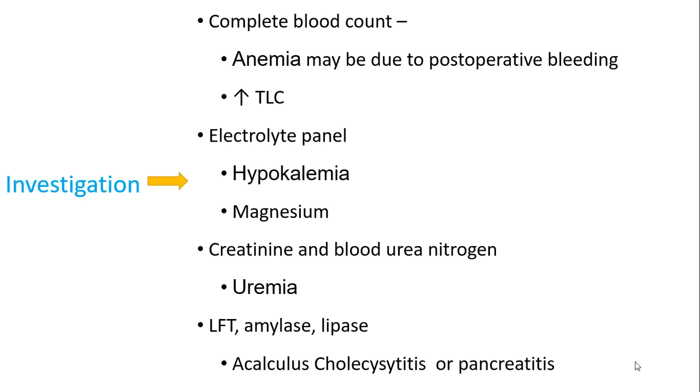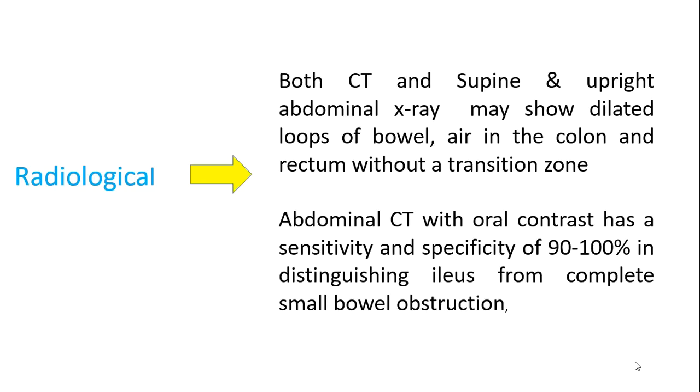We investigate the patient like any critical care patient in a routine ICU. We go for our complete blood counts. Electrolytes are important. We always prefer to keep potassium a little on the higher side to prevent paralytic ileus. Hypomagnesemia we need to look for. Creatinine and BUN levels, because uremia can also precipitate paralytic ileus. And LFTs and serum lipase we need to do just to check if there's any other intra-abdominal inflammatory process ongoing which could precipitate ileus further.